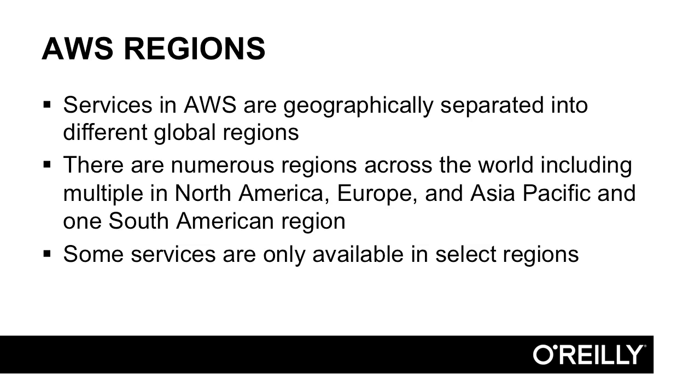AWS architecturally is divided into several regions. They're geographically separated around the globe. Numerous regions are available, including multiple in North America, Europe, Asia Pacific, and one South American region. Some services are only available in select regions with AWS, so again, check that AWS website to find out if the service that you'd like is available in the region that you would like.